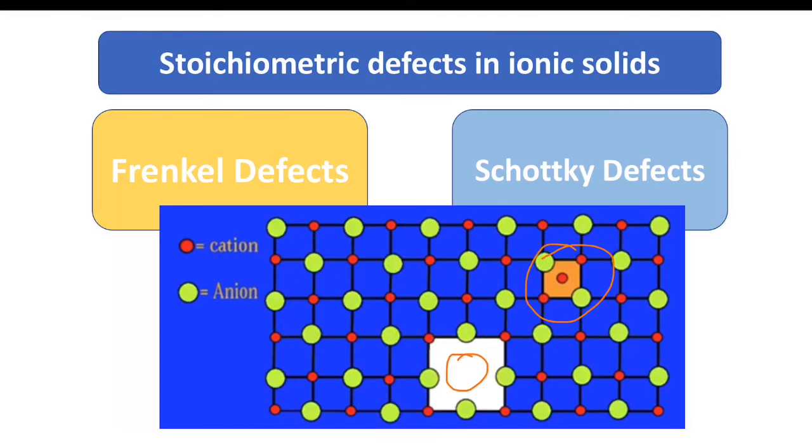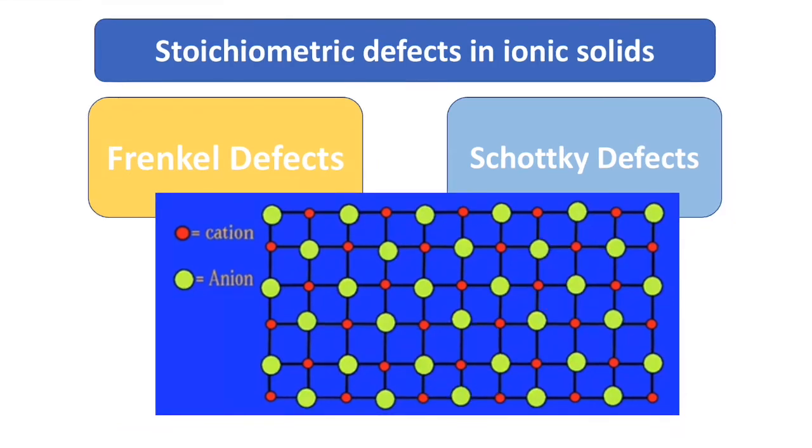It has no effect on the density as there is dislocation of cation inside the crystal only. Electrical conductivity is increased due to presence of vacated lattice sites or holes that allow passage of electrical current. Frenkel defect is shown by ionic substance with large difference in the size of the ions.